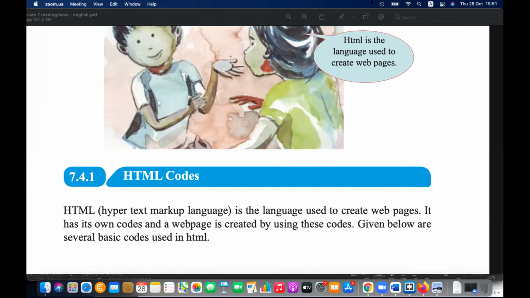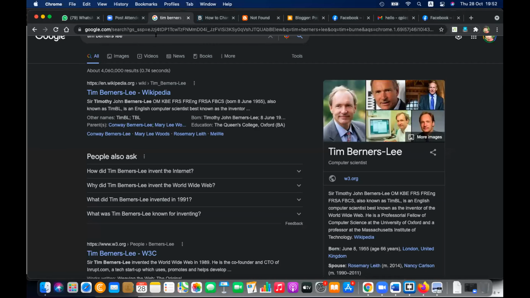Okay, now let's start learning HTML codes. HTML codes, hypertext markup language, are very important in designing the web. Today in the grade 6 class, we have studied how to create a web using Blogger.